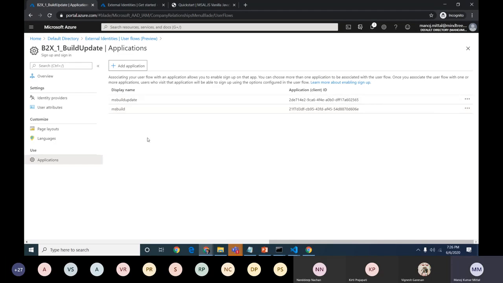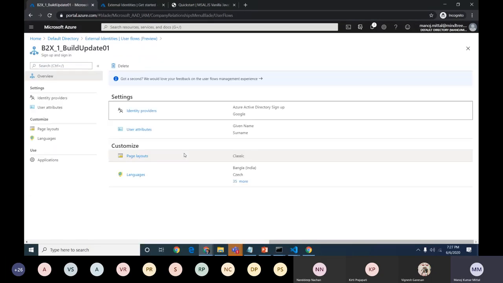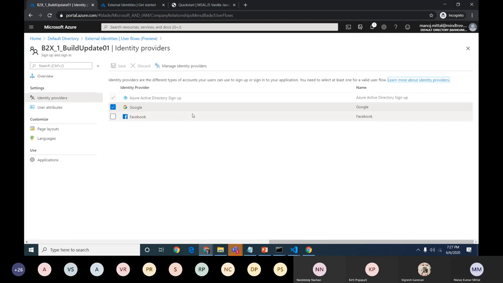For example, if I go back and show the one I created here, it's only mapped with Gmail. As I logged in, it's showing the Google accounts. Once I select Facebook and click on save, and once I rerun the application, hopefully Facebook should also come there as a social identity.